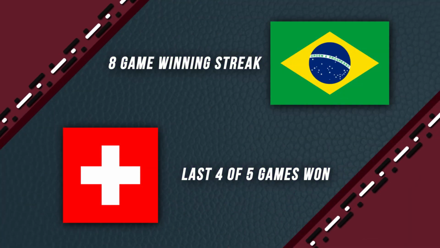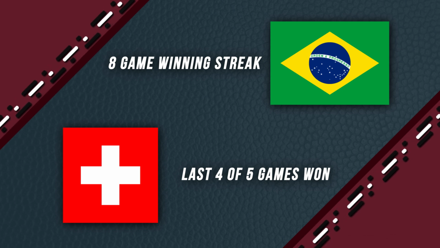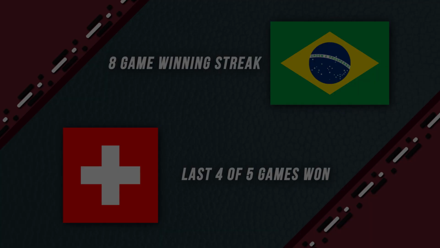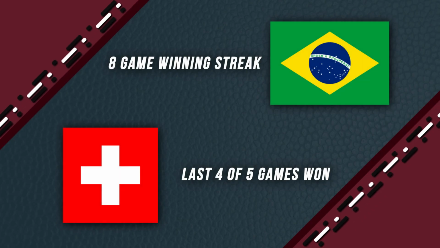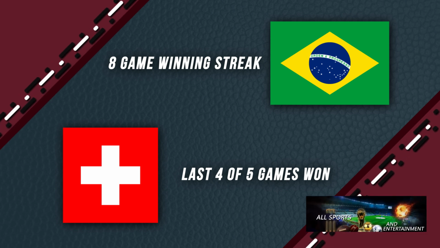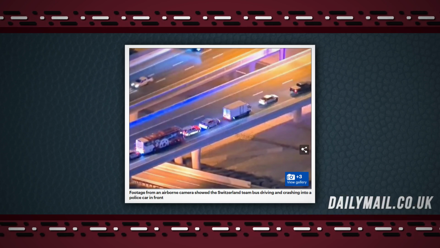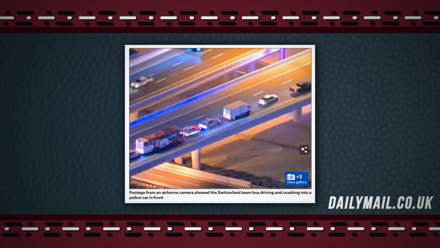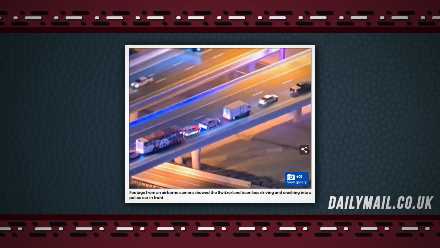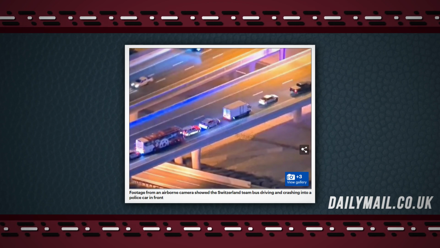Brazil head into the game on an 8-game winning streak across all competitions, scoring at least 2 goals in 7 games during that period. Switzerland have won 4 of their last 5 games across all competitions, scoring at least a goal in 4 of these games. But in all this, just earlier on in the match, Switzerland's team bus crashed into a police car. There were fears that injuries had been suffered among the players and staff on board, but the full squad arrived on time at the stadium for their clash with Brazil.